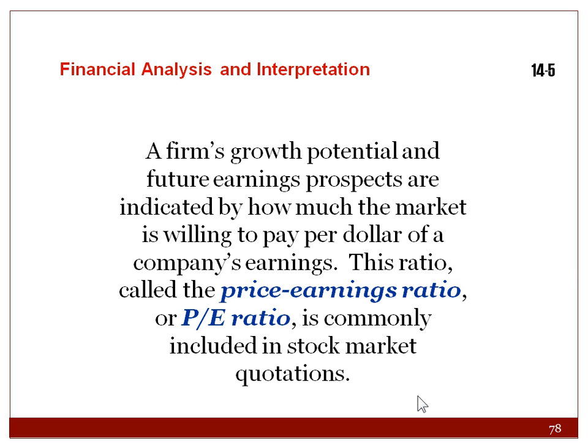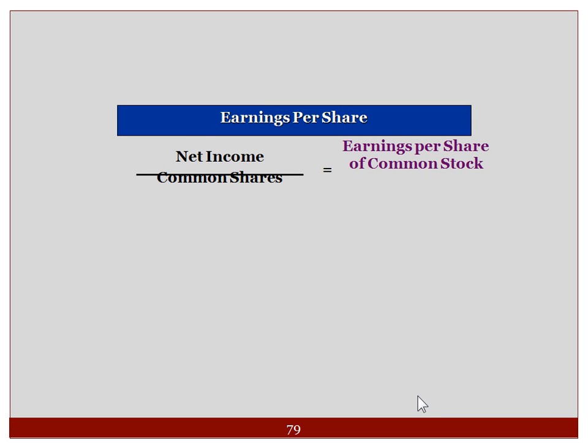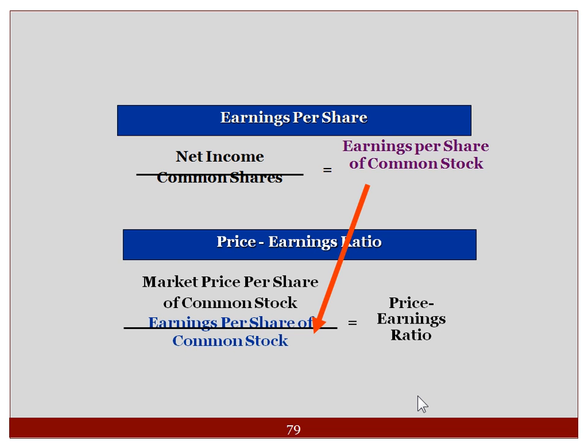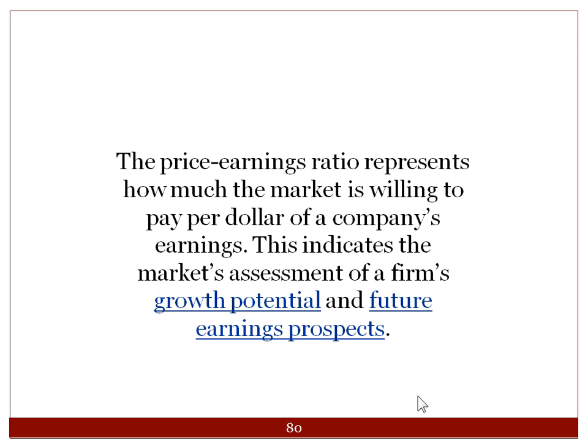There's a little bit of financial analysis in this chapter. The price-earnings ratio: net income divided by common shares is your earnings per share of common stock. Then you divide your earnings per share into your market price per share of common stock, and you get your price-earnings ratio. The price-earnings ratio represents how much the market is willing to pay per dollar of a company's earnings.